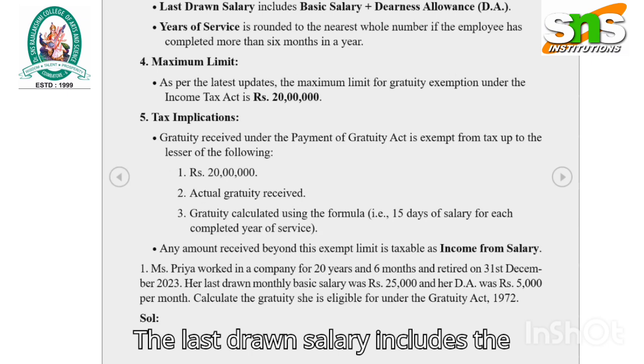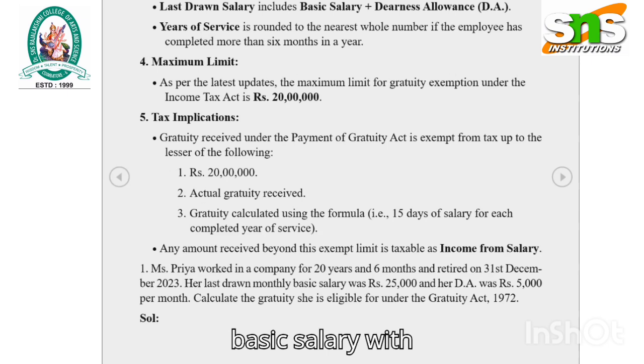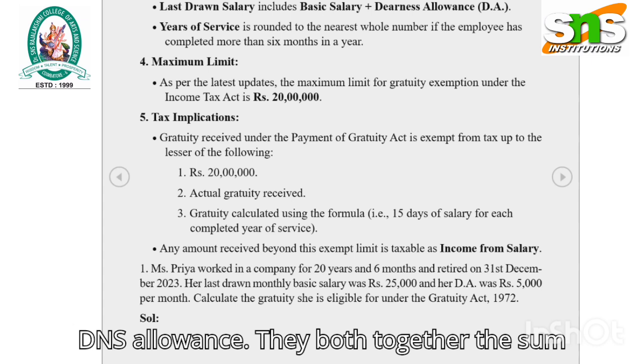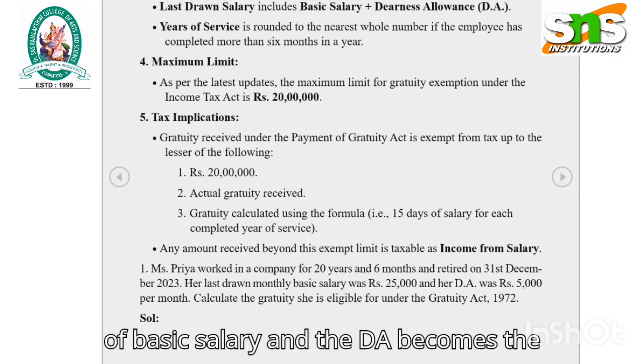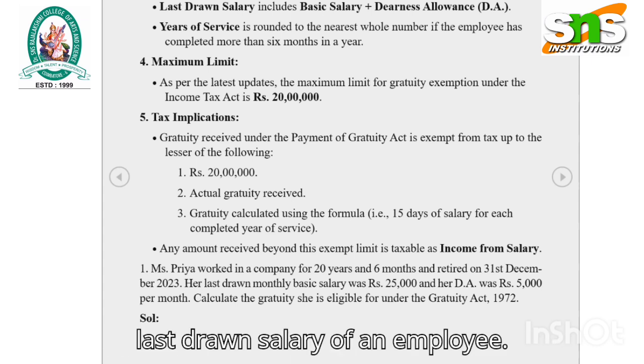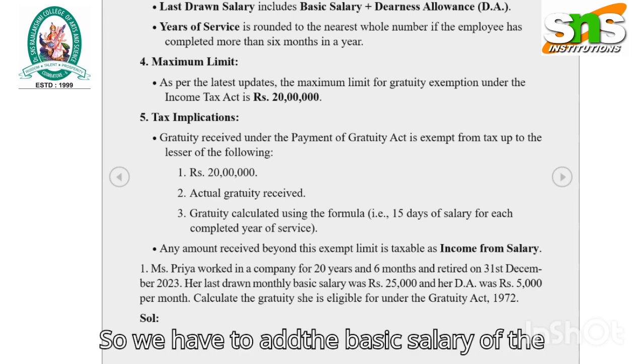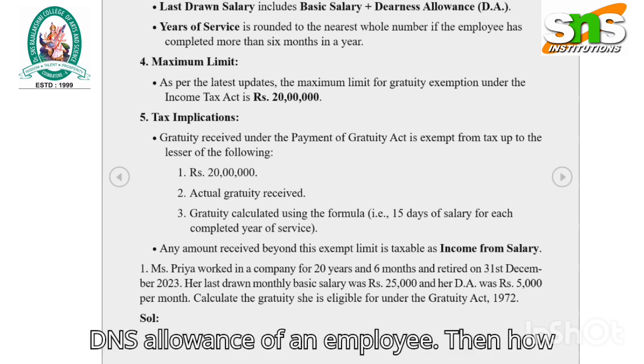The last drawn salary includes the basic salary with dearness allowance. Both together, the sum of basic salary and the DA, becomes the last drawn salary of an employee. So we have to add the basic salary and the dearness allowance of an employee.